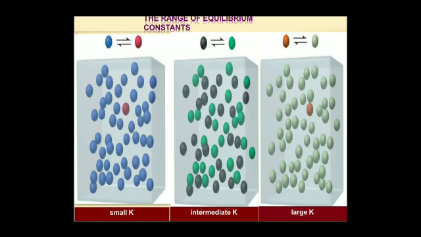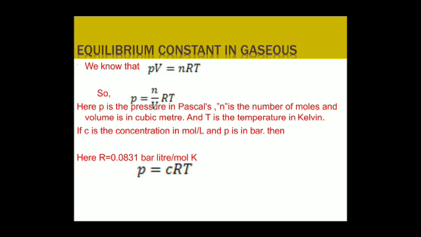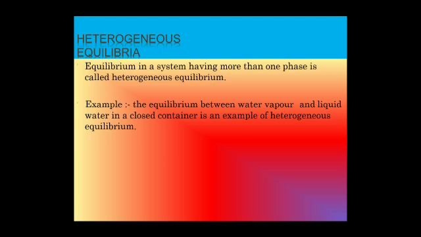This is a homogeneous equilibrium, when both the reactants and products are in the same phase. Either it can be solid, liquid or gas. Equilibrium constant for gases: we know the ideal gas equation, PV is equal to nRT. We know very well n is a constant, R is a constant. Here P is the pressure in pascals, n is the number of moles and volume is in cubic meter, and T is the temperature in Kelvin. If C is the concentration in mole per liter, then P is in bar, and R is equal to this value. We know the ratio n upon V is called C. So P is equal to CRT.